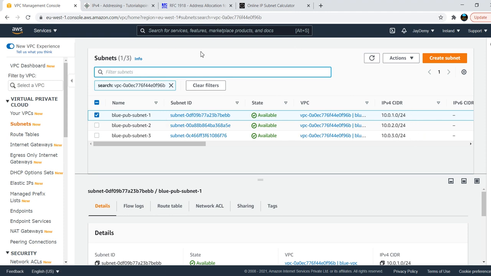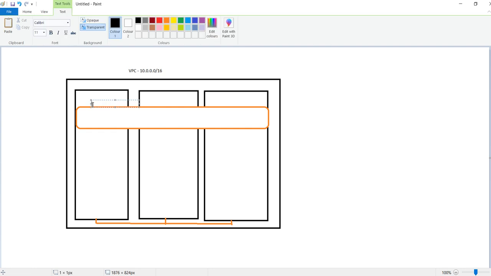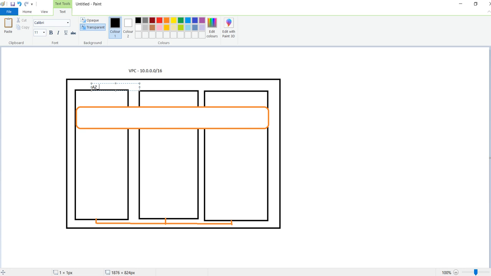Now we'll go here and extend this. We have just extended this VPC into another availability zone also. So now we have availability zones 1A, 1B, 1C. Take this one, this is AZ1. Instead of giving it here, I'll give availability zone 1A.